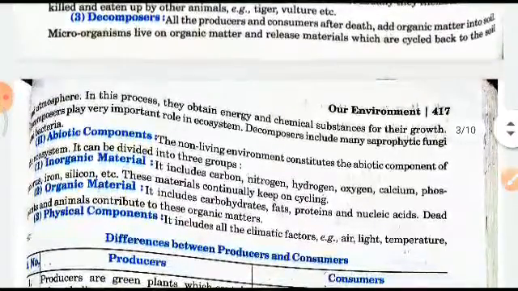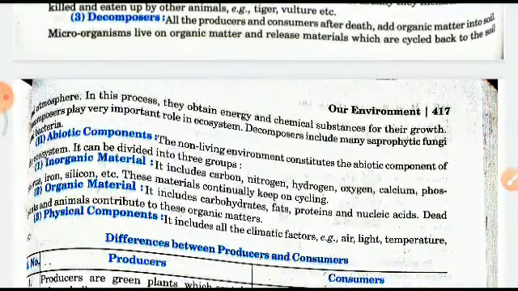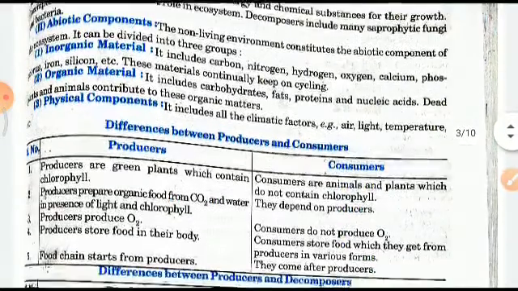Next, we have the abiotic component. Inorganic material includes carbon, nitrogen, hydrogen, oxygen, calcium. Organic material includes carbohydrates, fats, proteins, amino acids, nucleic acids. And then the physical component includes the climatic factors: air, light, temperature, and all that.